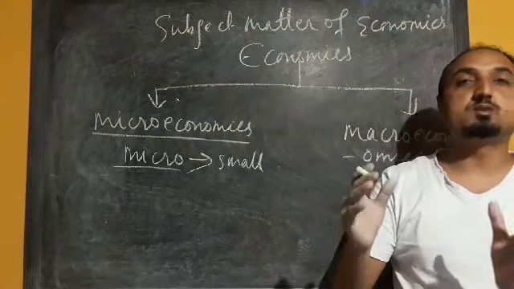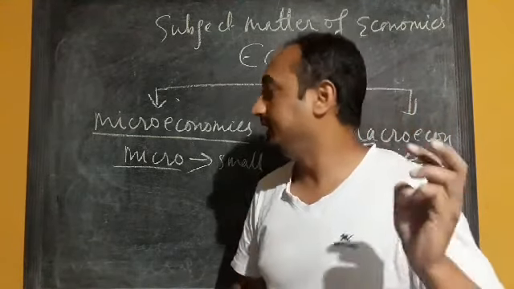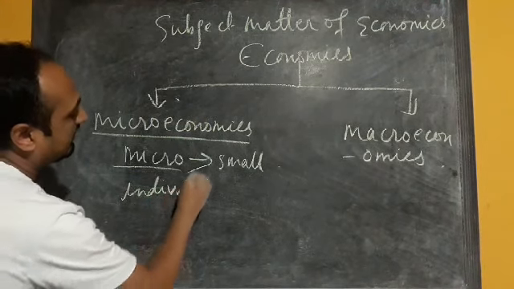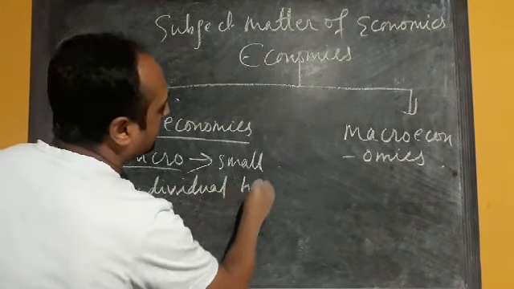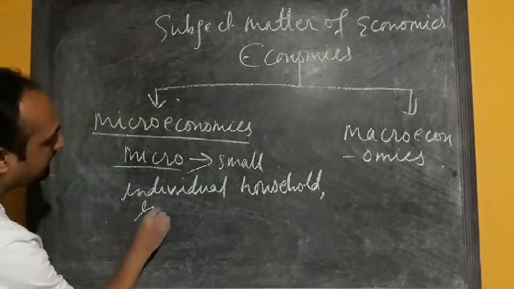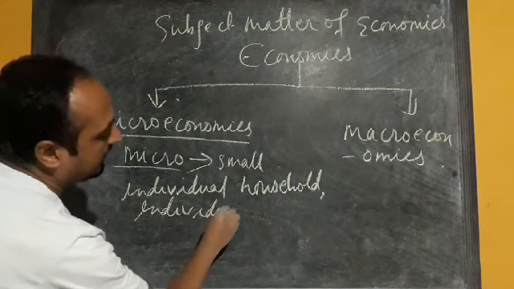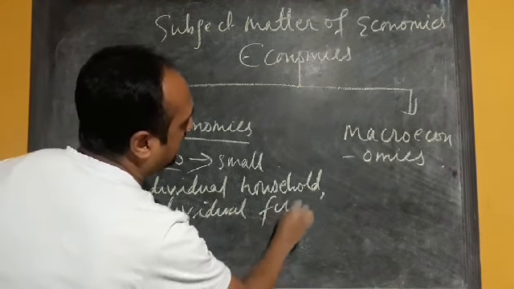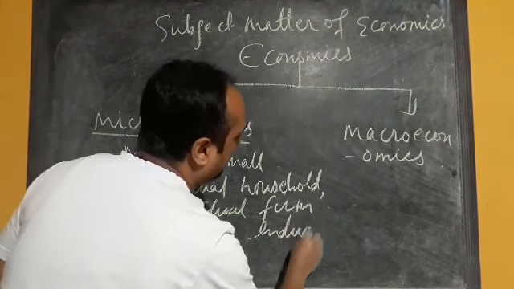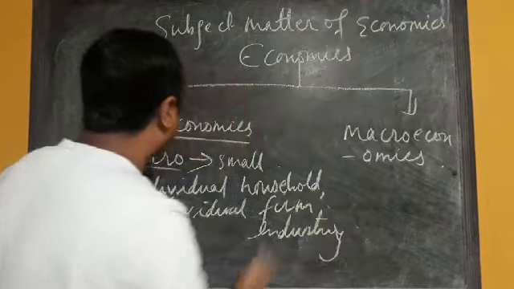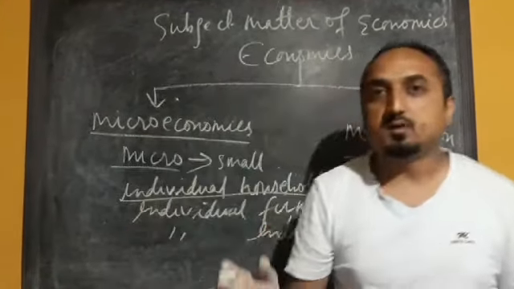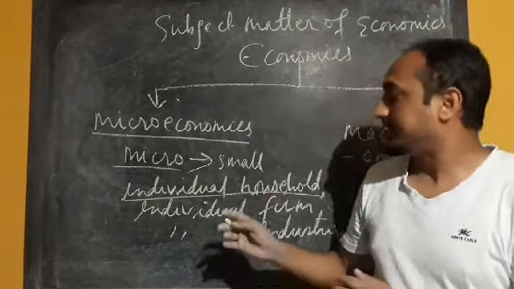In microeconomics we study individual units like individual households, individual farm, or individual industry. Now individual household: suppose I am one of a family, and that is my household.